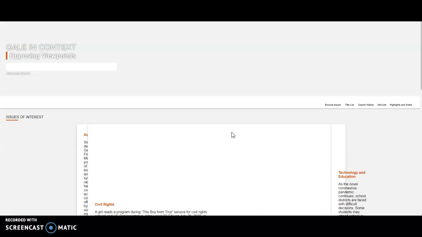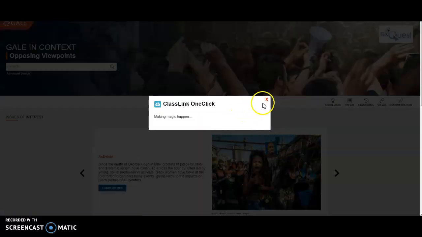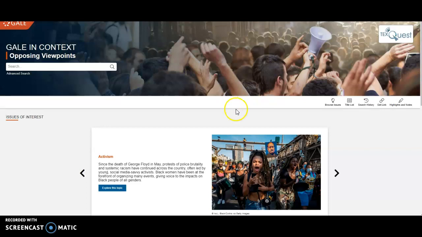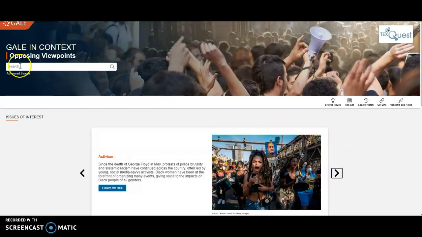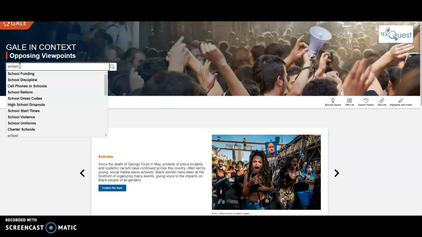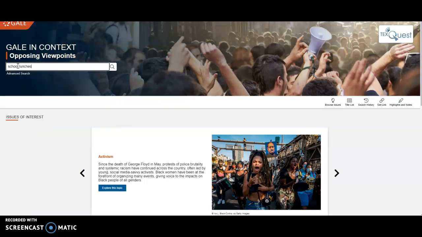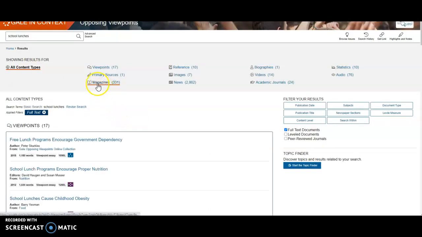Opposing Viewpoints is another database that's going to be great for this project that you're doing. And this one is very similar. Oh, we're having some stuff with ClassLink go on, so you're going to get some of those little pop-ups. But you can scroll through some of the things that are going on in our national news and stuff like that. But you can also search up here. And remember, I was researching school foods, or school lunches is what I was researching. So I'm going to look up school lunches. And the same thing as before, these are all the different resources up here, guys. And you're not going to use all of them, but I've got 17 things under viewpoints.